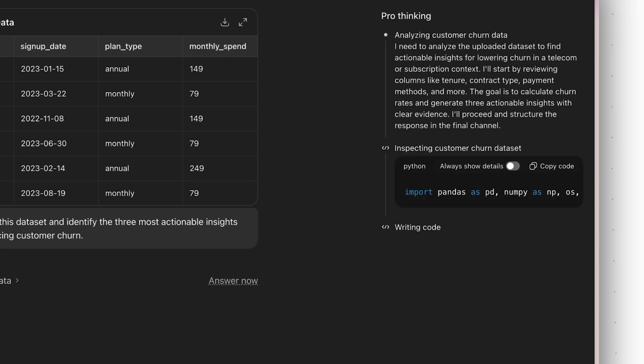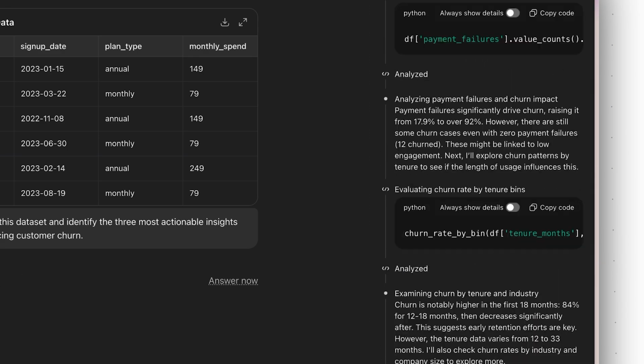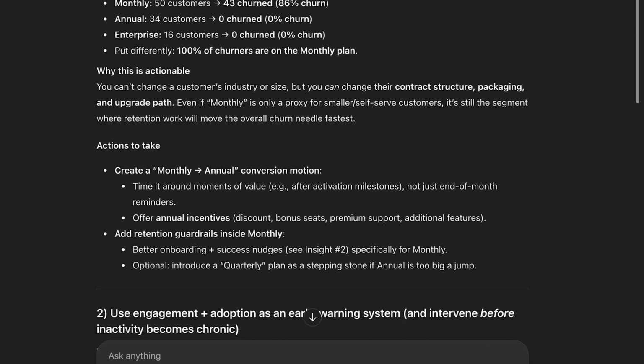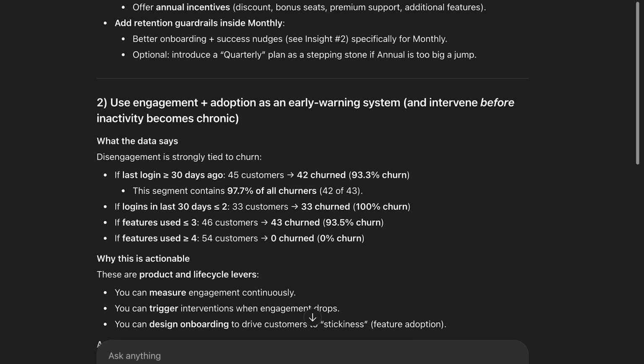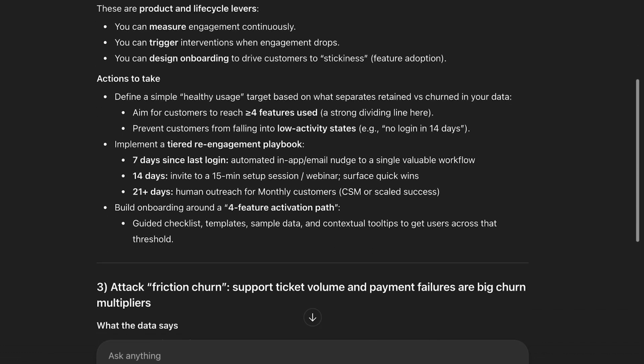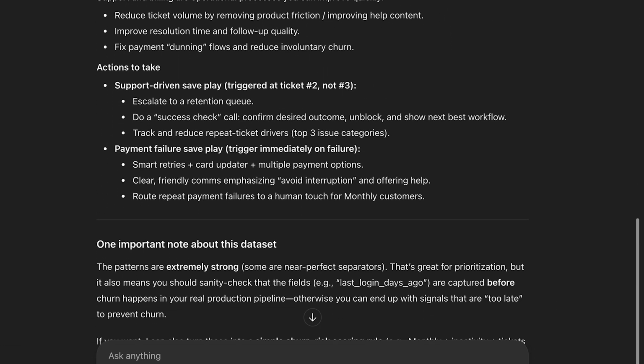You could upload a sales spreadsheet and ask which region had the highest growth last quarter. You can say, show me a chart of monthly revenue trends versus costs. Or ask, are there any anomalies or outliers in this data that I should be worried about? ChatGPT will run those numbers and give you an answer. It can even generate charts that you can download and put straight into a presentation. It effectively turns ChatGPT into a conversational data analyst. You don't need to know complex Excel formulas or Python code. You just describe what you want to know.